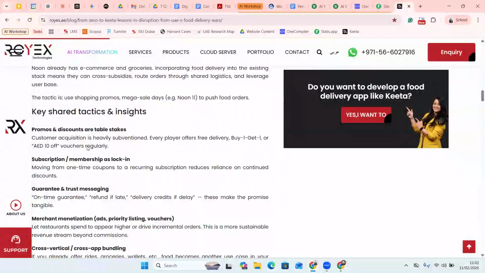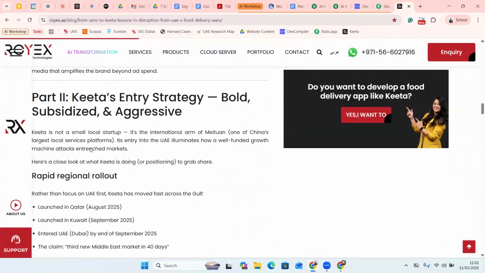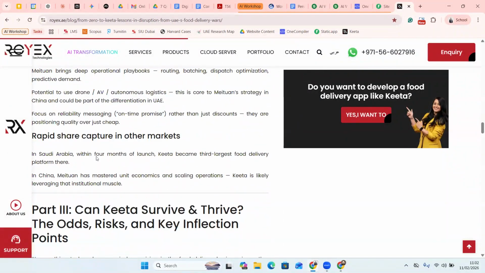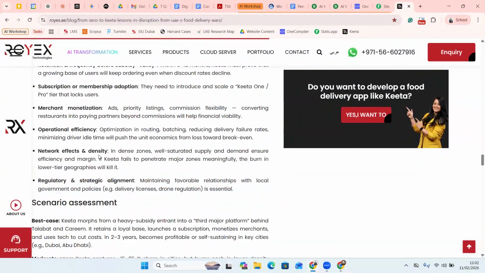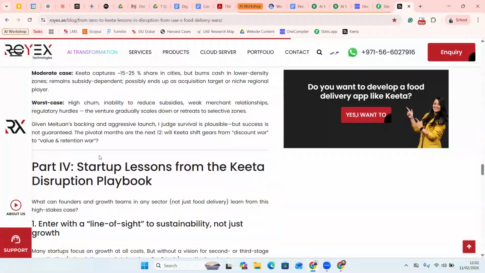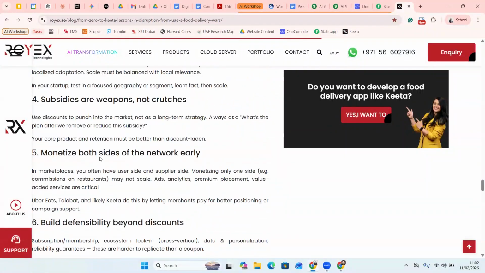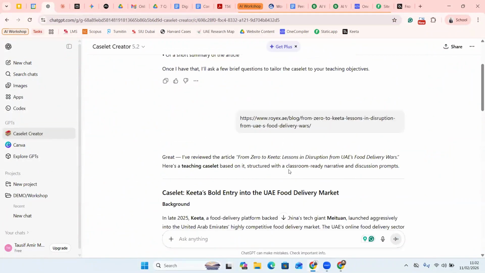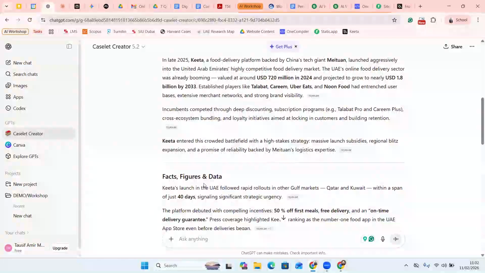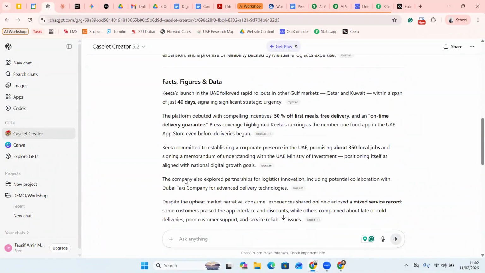Now for me to read the whole thing, it will take time, obviously. And if you have time, then make sure you read the whole article. But at times you do not have time and you want to have some quick discussion points in your class. So it's a very lengthy article, right? Now what ChatGPT has done in this case is that it has summarized the key aspects over here, okay?